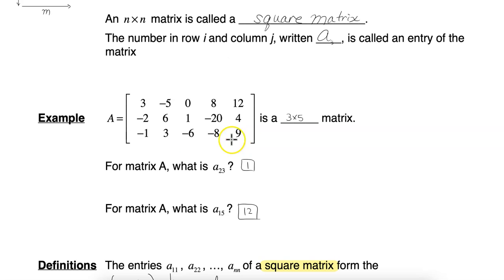Always just get into the habit of counting down and across. So 3 by 5, 3 rows and 5 columns, and the entry A23 is this entry right here, second row, third column, so it's a 1, and the entry A15 is this one right there, it's 12.